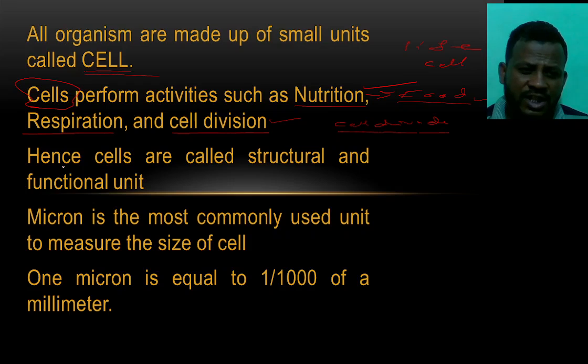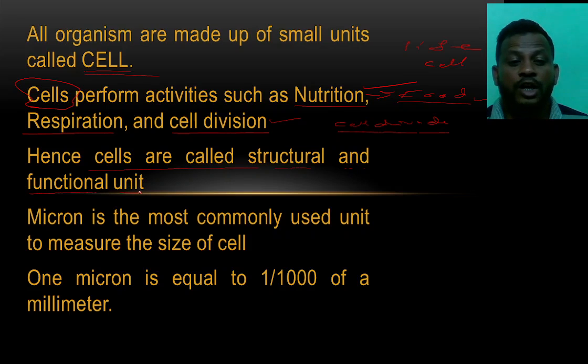So, hence the cell is called the structural and functional unit of living organisms.